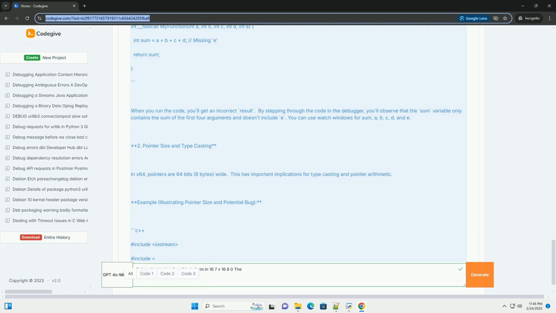6. Common x64 specific bugs. Address range errors: accidental use of 32-bit variables to store 64-bit addresses. Bit manipulation errors: incorrect bit shifting or masking operations due to the larger word size.